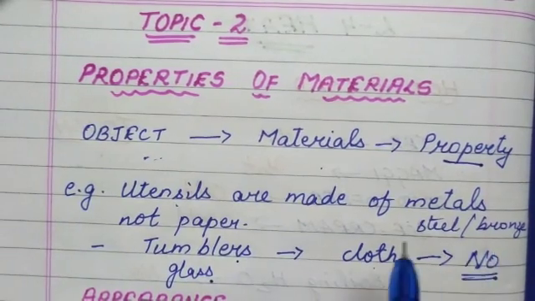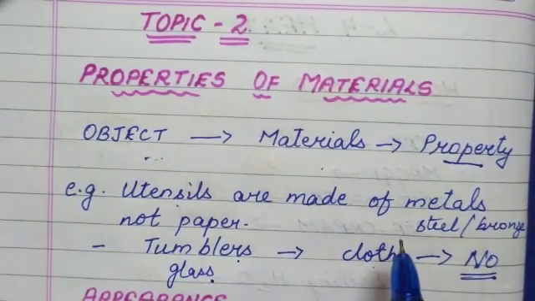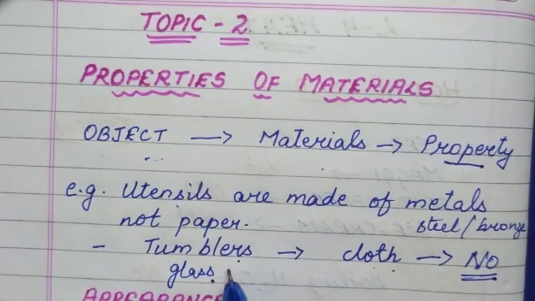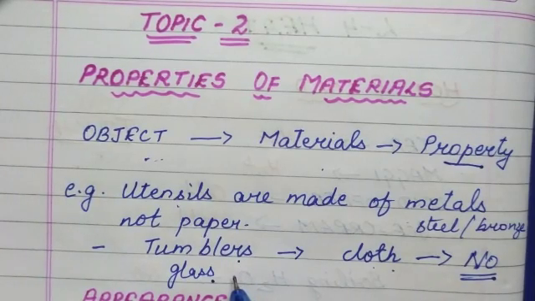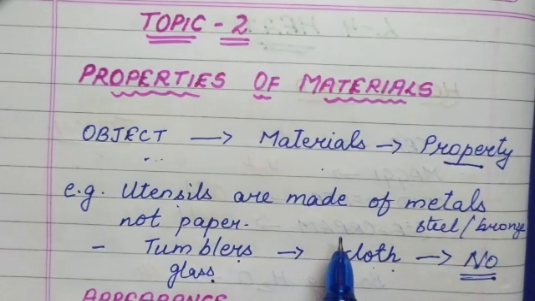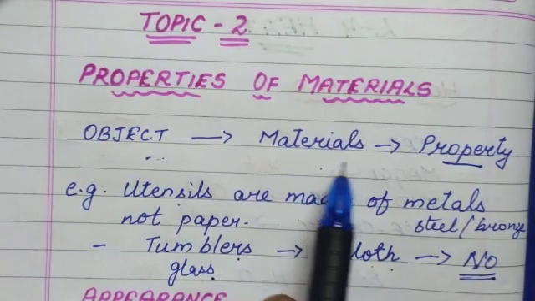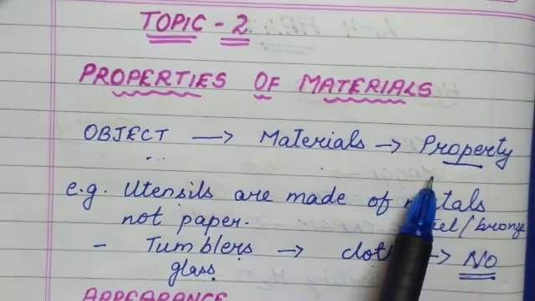As soon as you pour water in it, the water will start leaking. So that means you are making the tumbler out of steel or glass depending on its property. Okay, so whenever an object has to be made, the properties have to be taken into consideration. I hope it's clear.